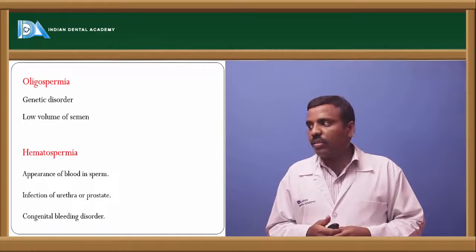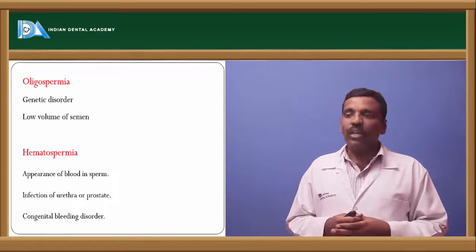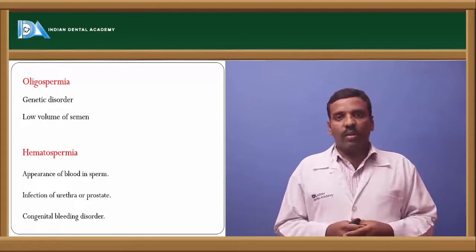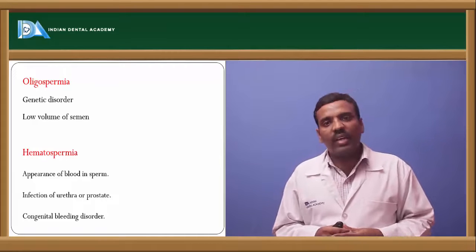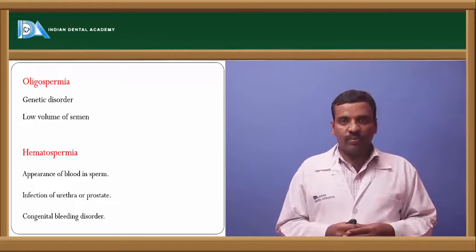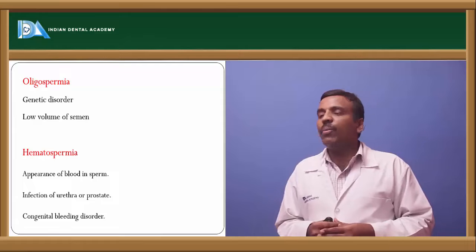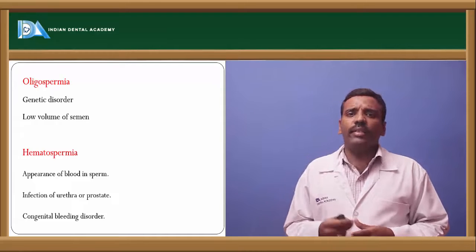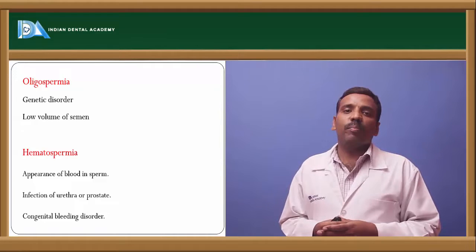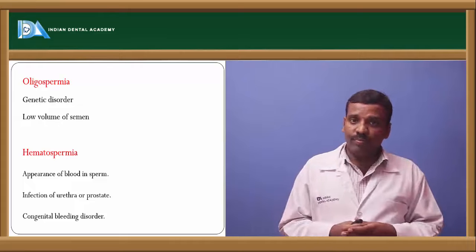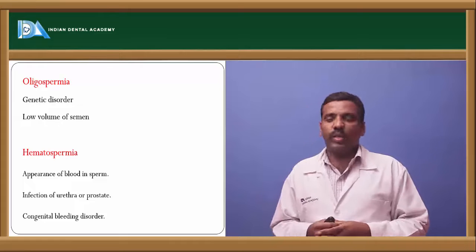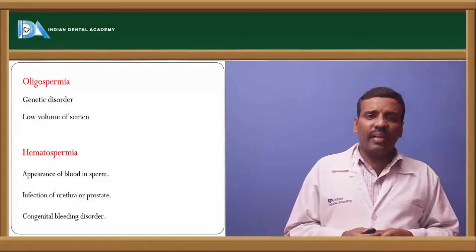Next is oligospermia. It is a genetic disorder with low volume of semen. Normally it should be about 2 to 6 ml per ejaculation, but when it is low volume, that is called oligospermia. Next one is hematospermia. Blood present in the semen is called hematospermia, the appearance of blood in the sperms and the semen. It is majorly due to an infection of the urethra and the prostate glands, and it can be a congenital bleeding disorder.